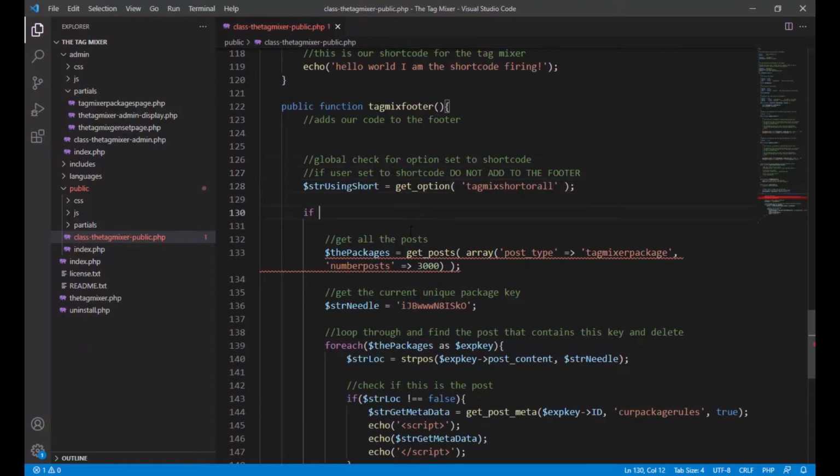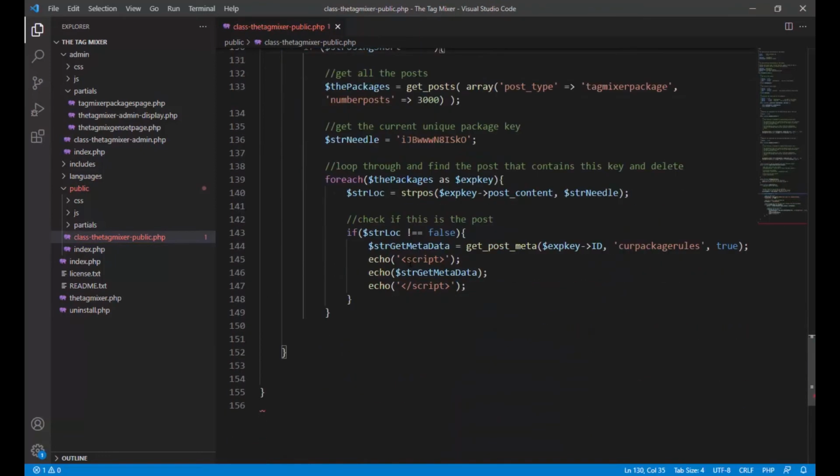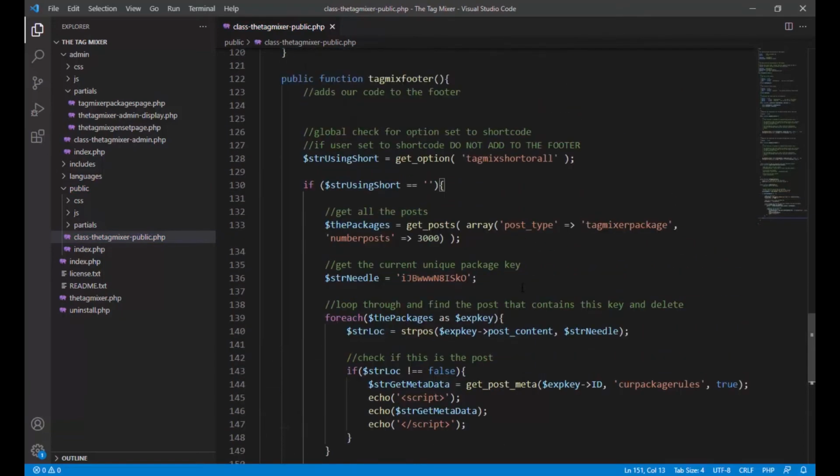So now we need to say if, let's say stir using short is equal, remember it's double equal, to nothing. This is how it lets us know that the user is not using a shortcode and they want it site-wide. So that's letting us know that they want it site-wide. So let's go ahead and use it site-wide. And that's pretty much all you need for right there.